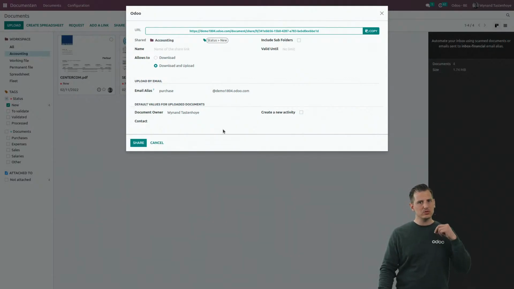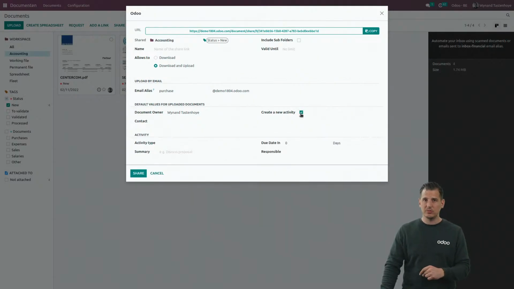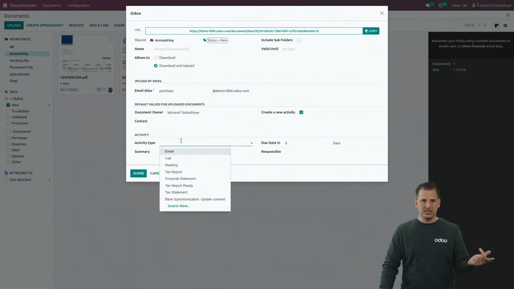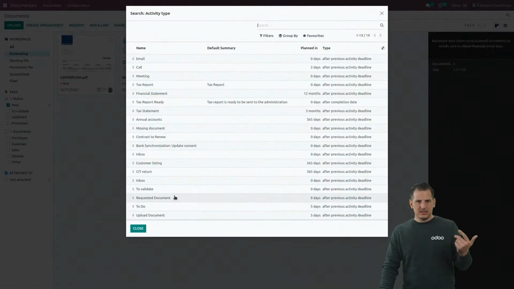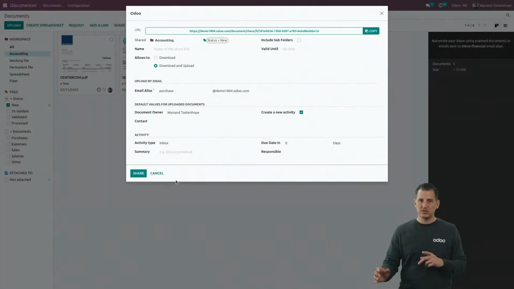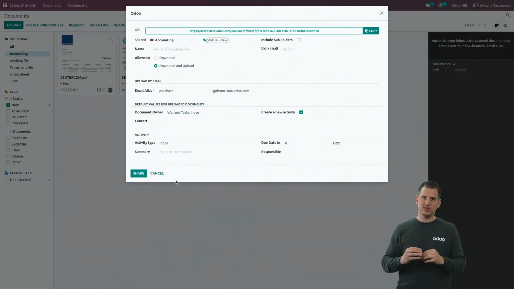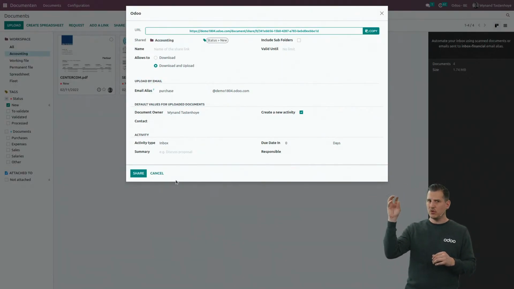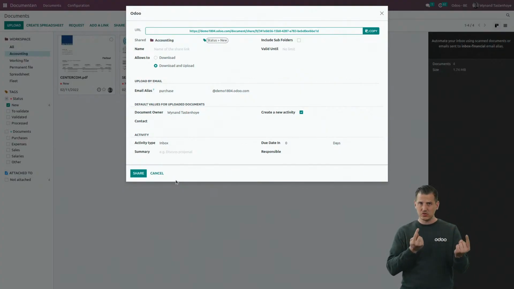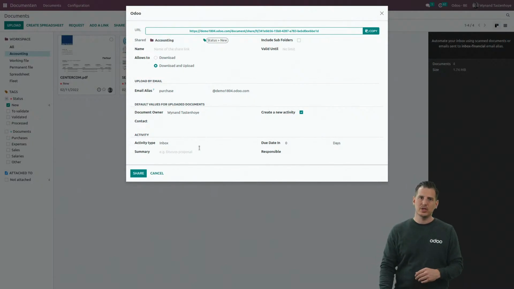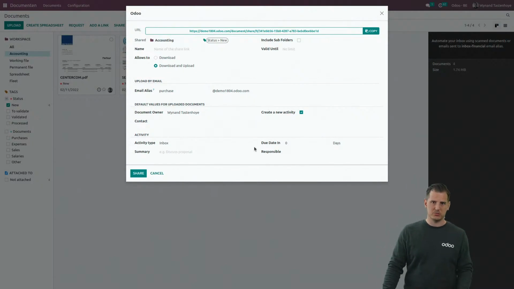But I can also go one step further and create a new activity on these documents as well, and select an activity type. For example, let's select the activity type inbox, because remember what I said right before. In the dashboard of the accounting firms, the different columns we had were these activity types. So that's a trigger of making sure that those documents become available on the dashboard. Just link it to an activity and it will be visible on the dashboard.